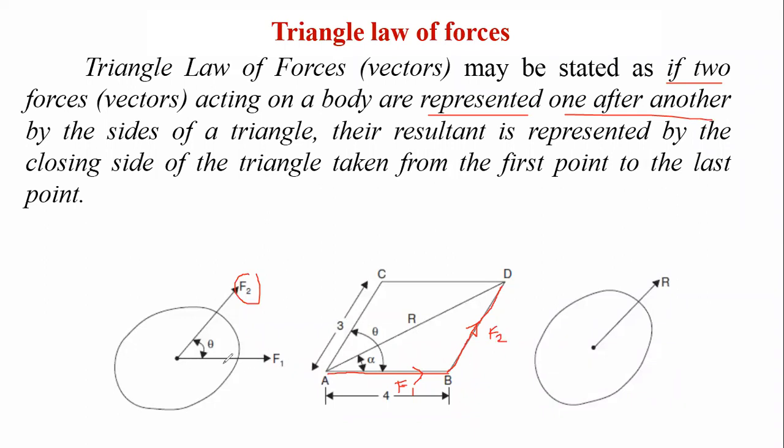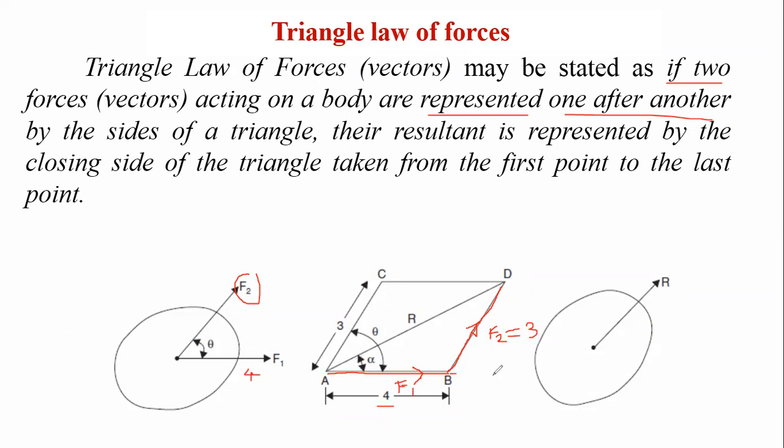Let us say F1 has magnitude 4, so the length will be 4, and the direction is horizontal. F2 has magnitude 3, so the length will be 3, making an angle theta.